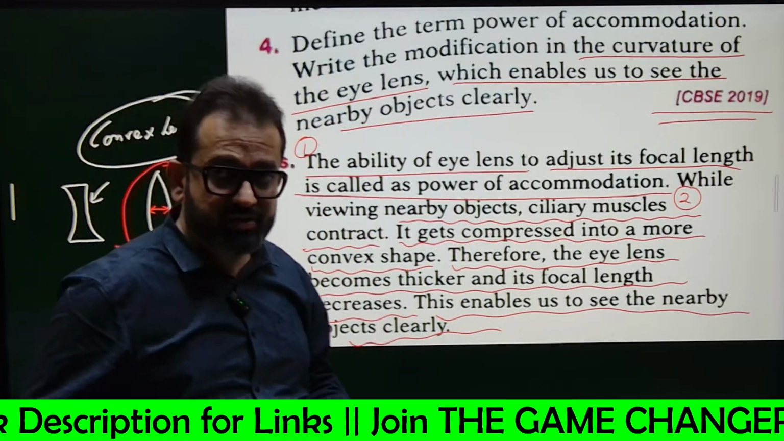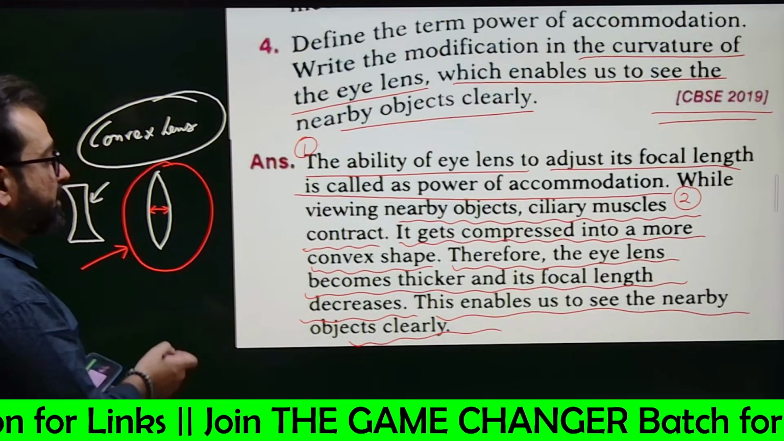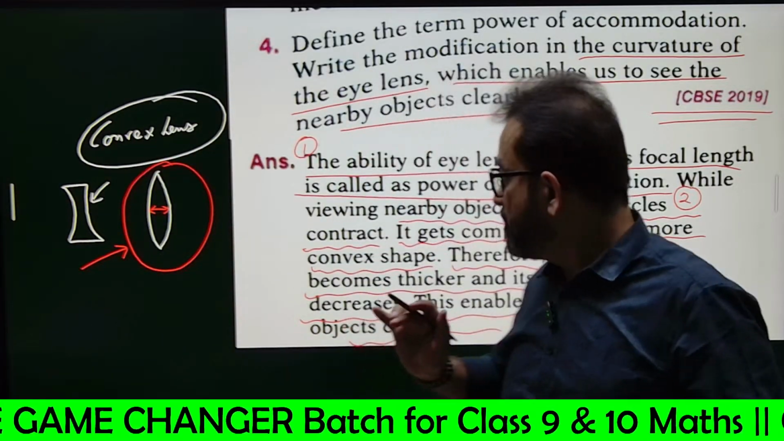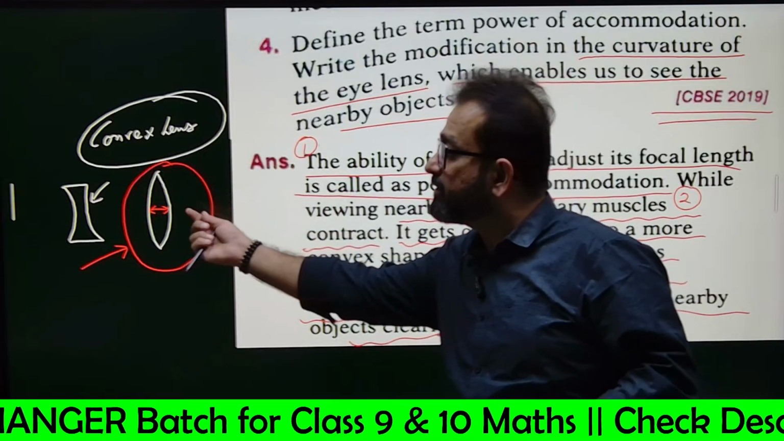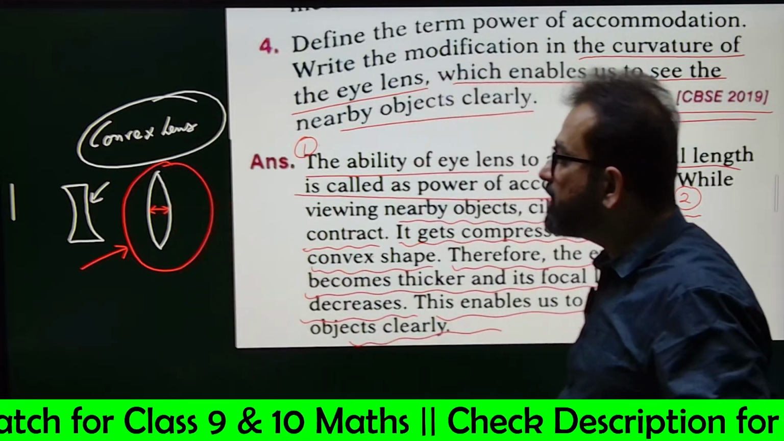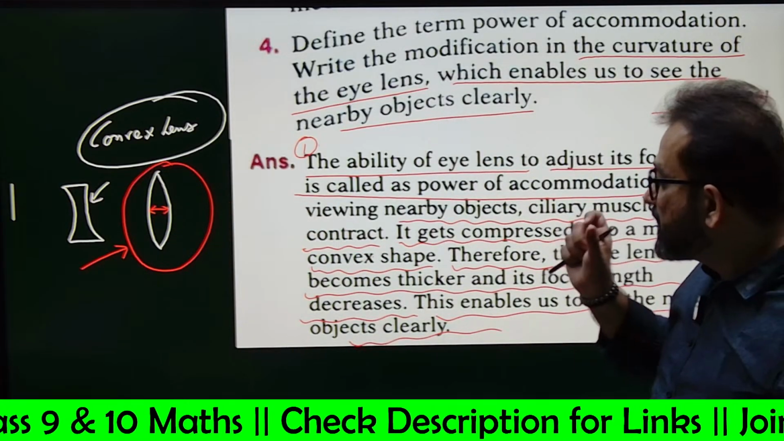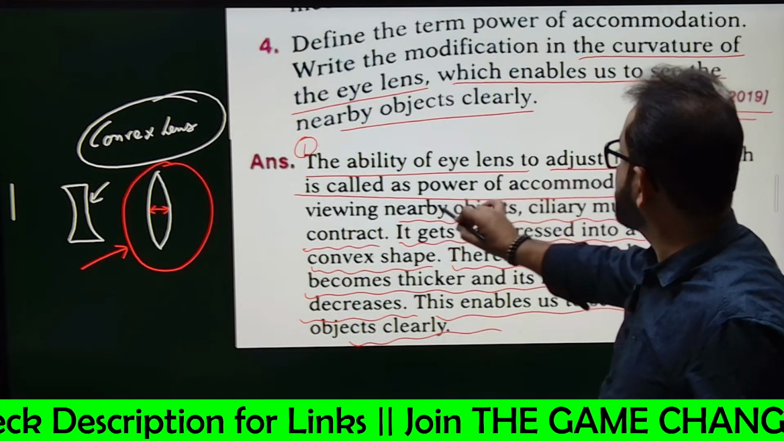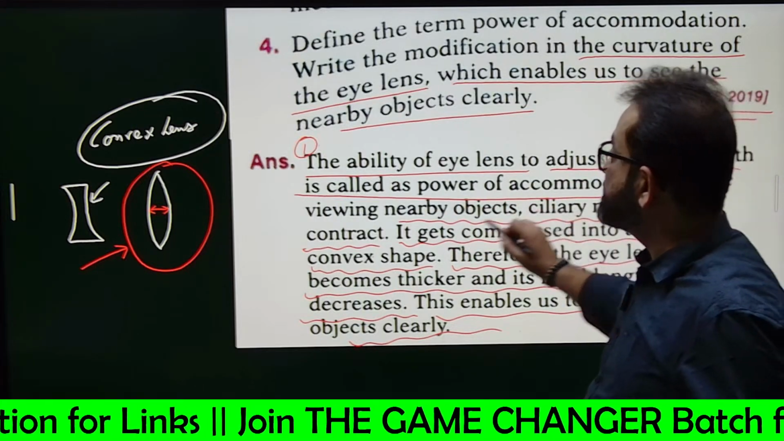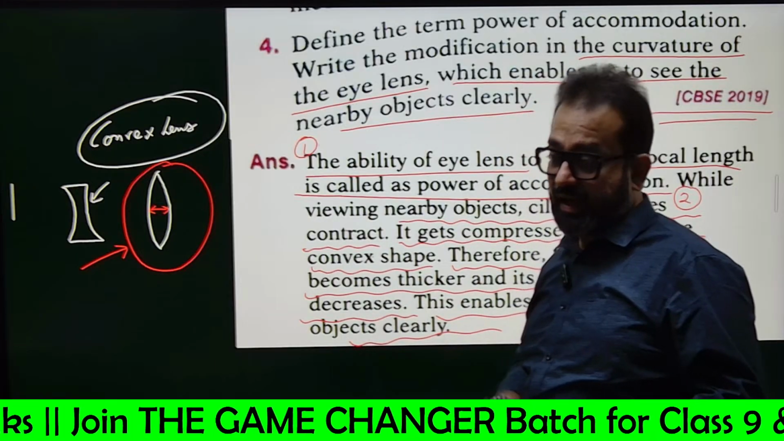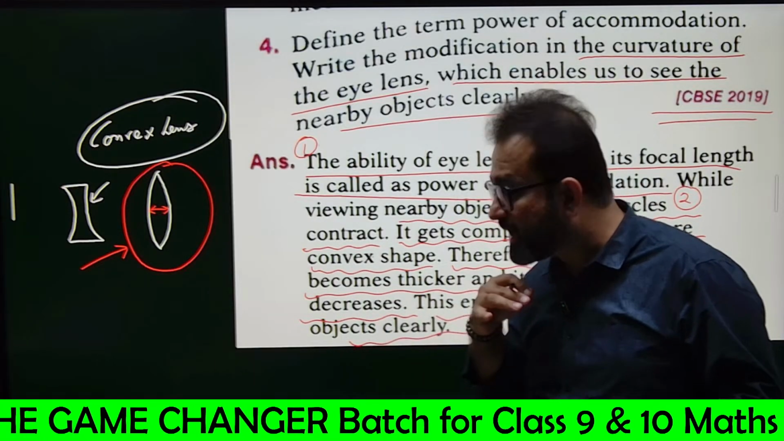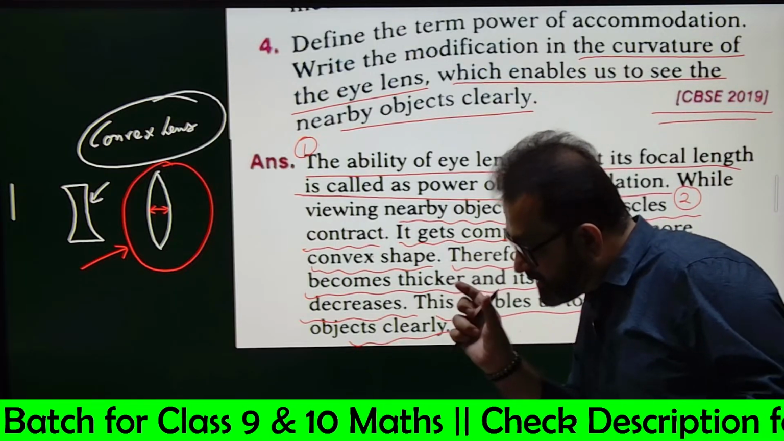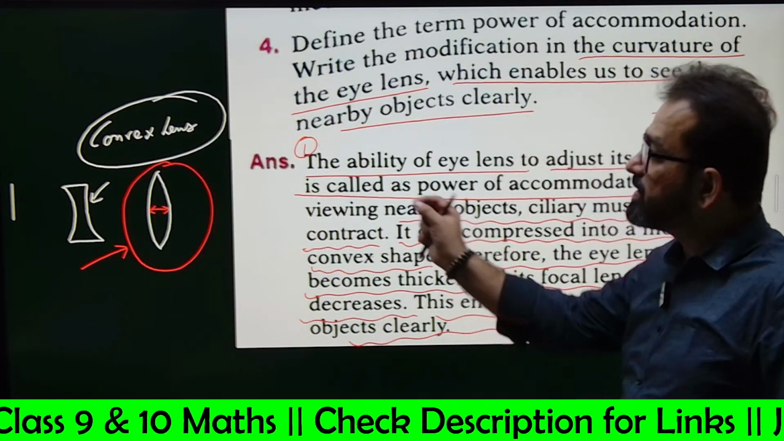What is the modification? The modification is that you must tend towards the convex side. Yes or no? Tending towards the convex side would mean thickening of the lens from the middle part of it. While viewing nearby objects, ciliary muscles contract. And if you want to see the nearby objects clearly, the eye lens becomes thicker. See, you will tend towards convex behavior.